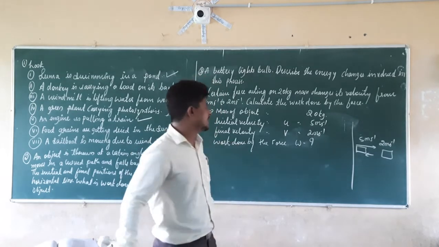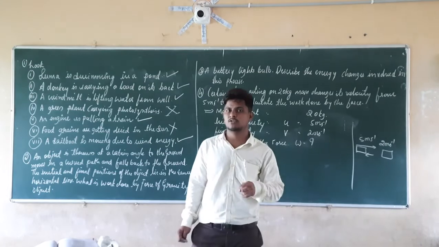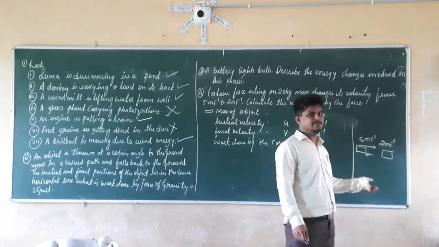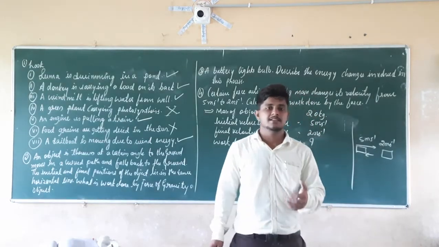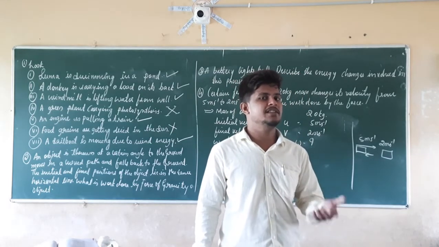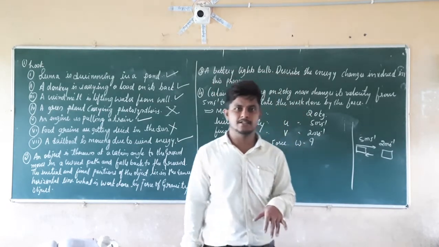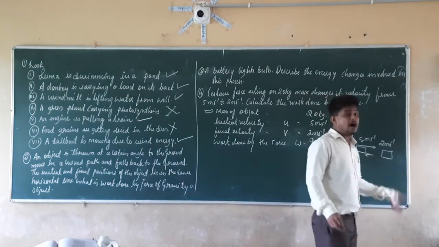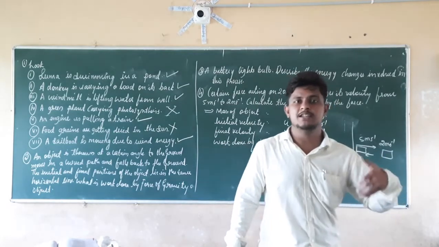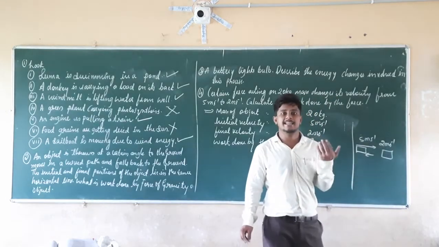But what they are given here is the mass and the change in velocity. The velocity is changing from 5 meters per second to 2 meters per second. Any object which is in motion acquires some kinetic energy. Since the initial velocity is 5 meters per second, the object is initially in motion, so it has kinetic energy. After the application of the force, the object is not stopping here. It is still moving with a velocity of 2 meters per second.